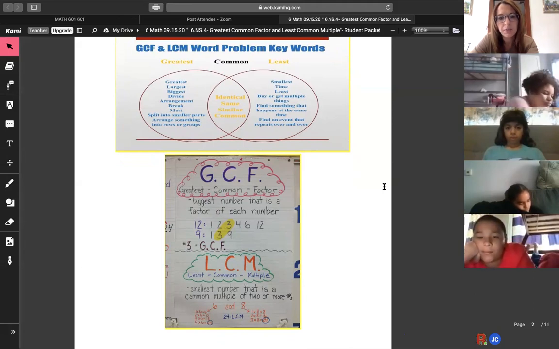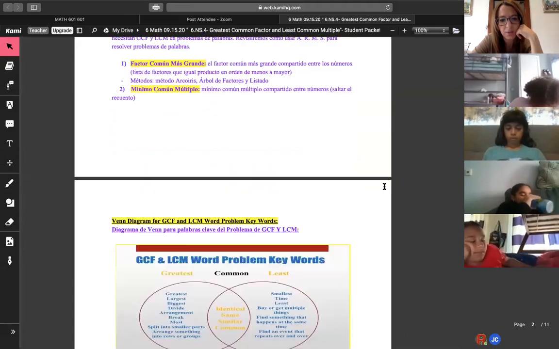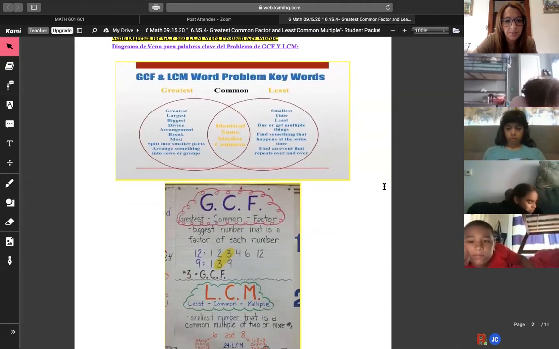As you can see here, if you scroll up where it says GCF in purple, it's the biggest number that is a factor for each number. Wait, you said in purple? I don't know where you see. There we go, right here, the chart.